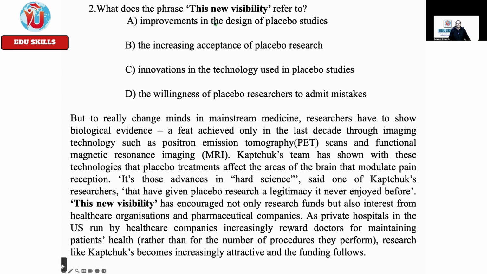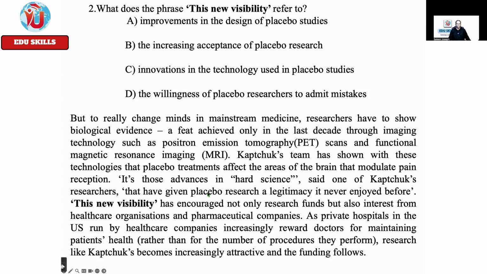So where is the answer? This new visibility, this phrase refers to what? Improvements in the design of placebo studies. Okay, improvements in the design; increasing acceptance of placebo research, acceptance by people; innovations in the technology used in placebo studies; the willingness of placebo researchers to admit mistakes. I think B, because they did not enjoy it before.